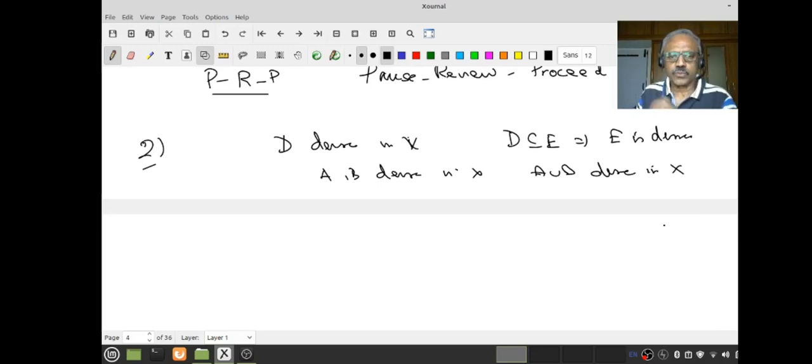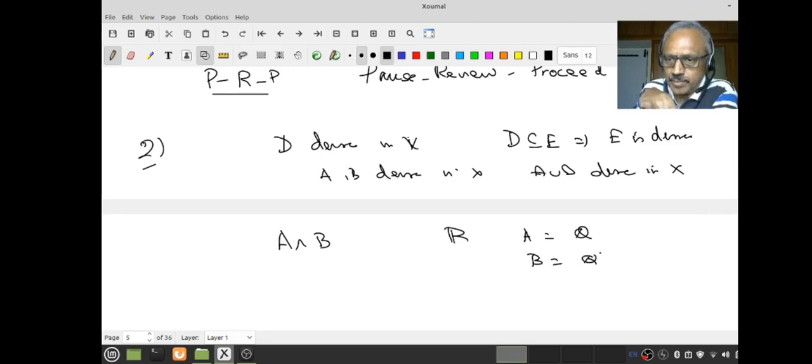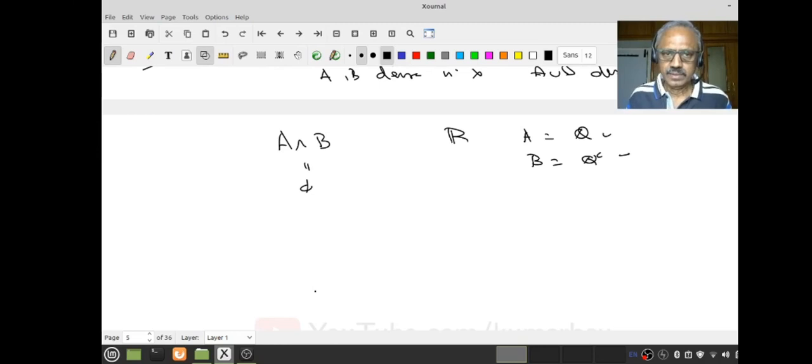But the natural question is whether the intersection, A intersection B, is dense. Let us start with R. My A is Q, the rationals, and my B is Q complement, the irrationals. Then both are dense, but their intersection is empty, therefore it's not dense. Right? As I said, these are all trivial observations, examples, exercises. I shouldn't be spending so much time possibly, but I will do that.